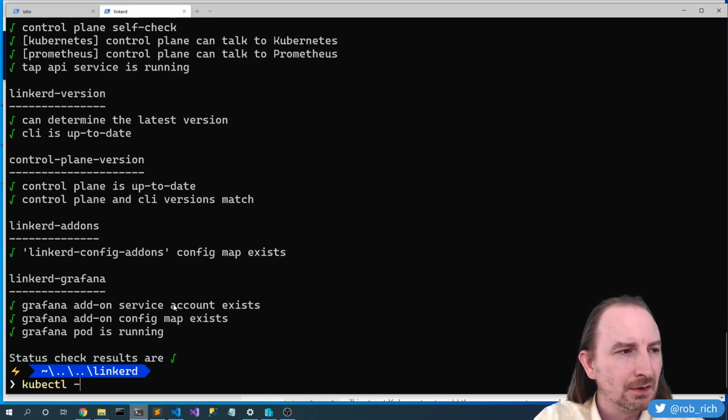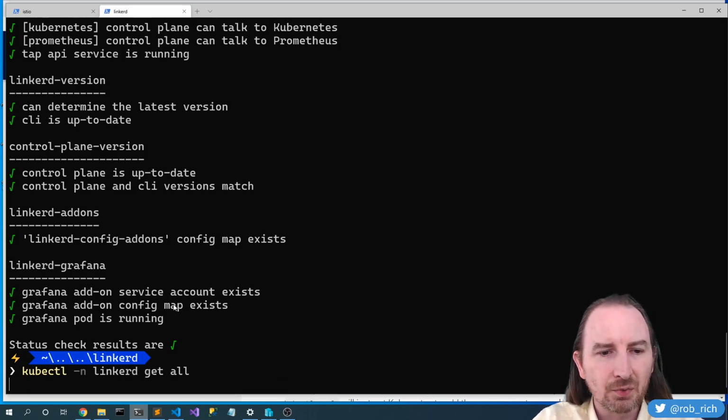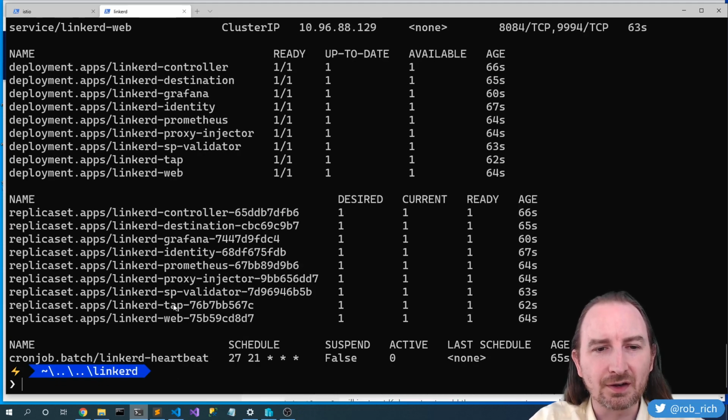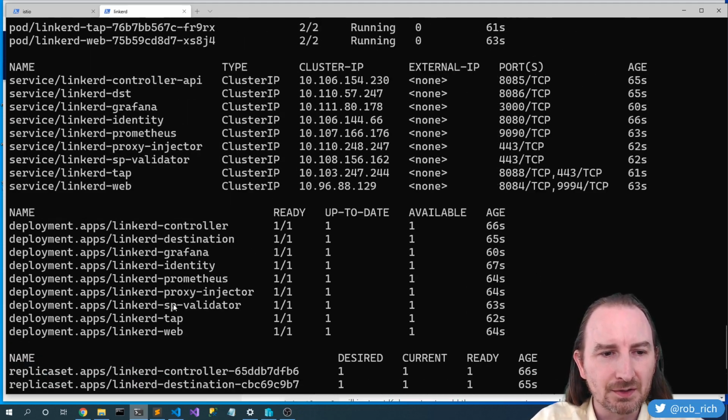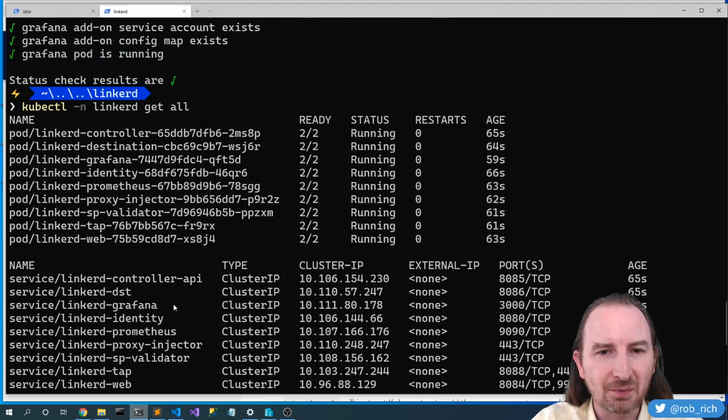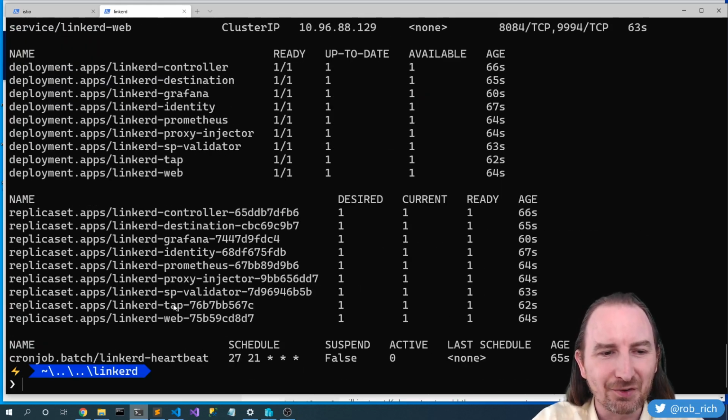kubectl -n linkerd get all, and we will see all of the resources that LinkerD spun up. The deployments, the services, the pods, and there's other things. There's a cron job, that's pretty cool.